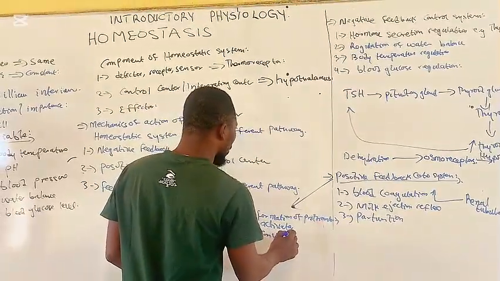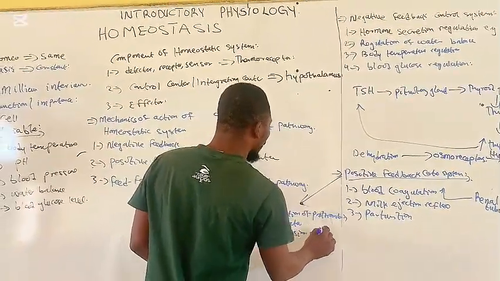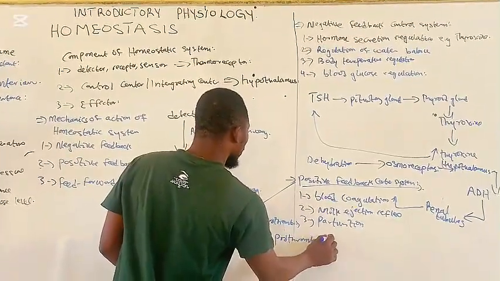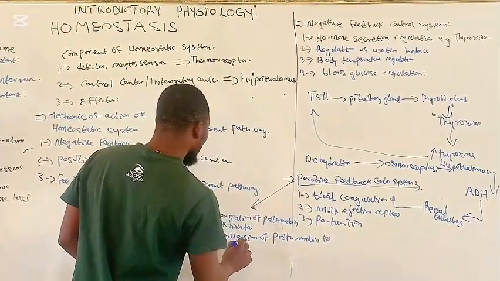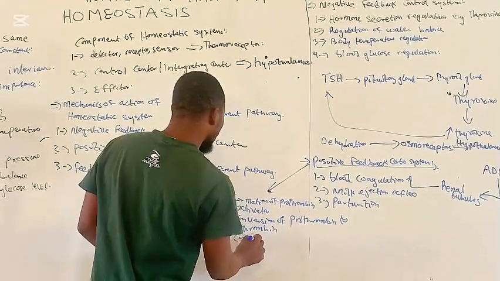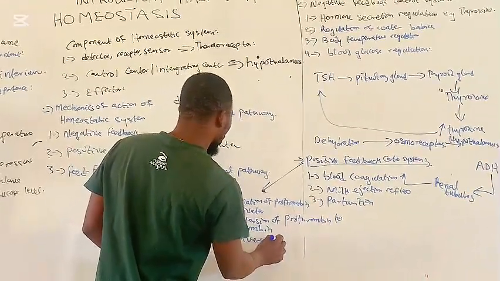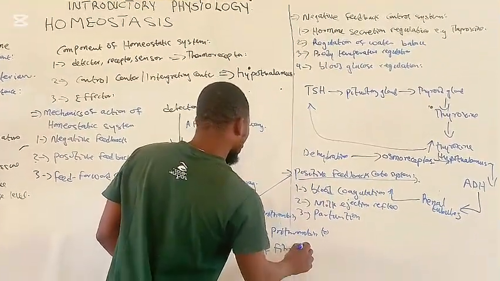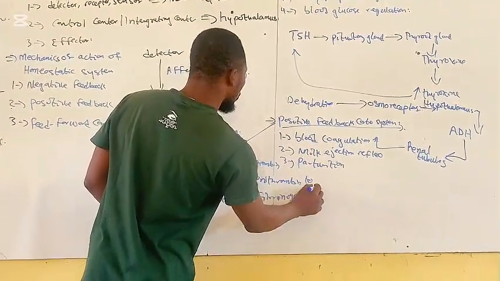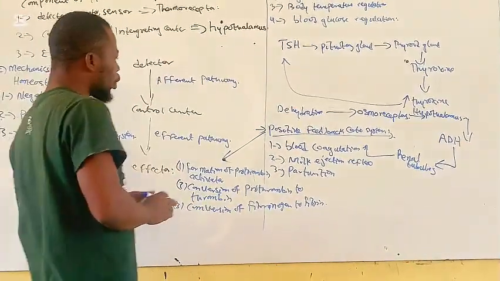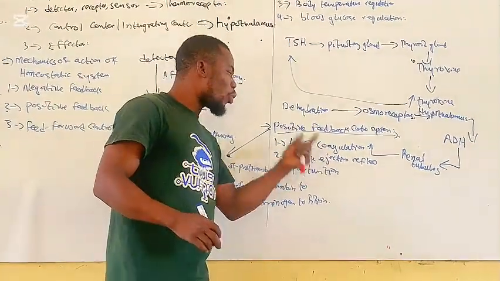Conversion of prothrombin to thrombin. And lastly, conversion of fibrinogen to fibrin. These are the 3 steps through which the blood coagulates.